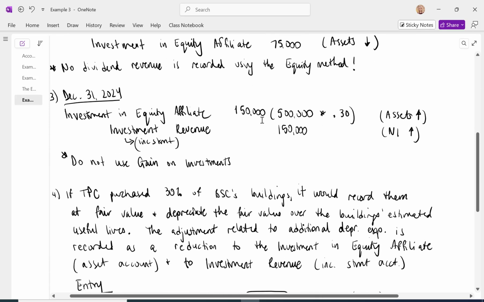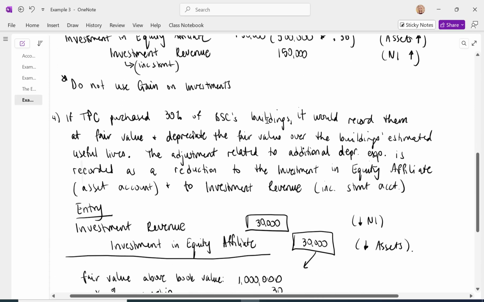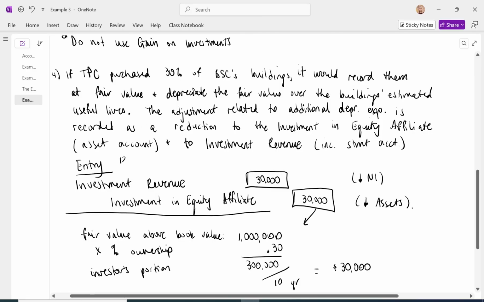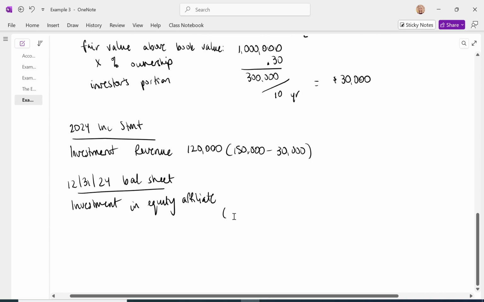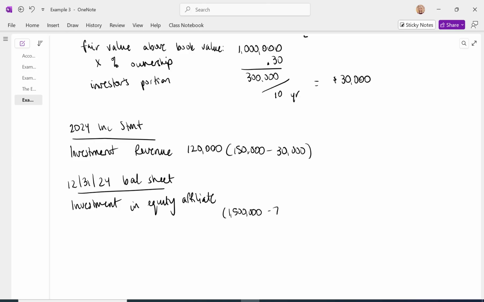We increase it by 150,000 on December 31st. And then this entry is also recorded on December 31st, and we decrease it by 30,000. So let's just show where the number comes from. 1.5 million cost minus 75,000 dividends plus 150,000 our portion of the net income, and that other adjustment decreased 30,000. This works out to be a total amount of $1,545,000.